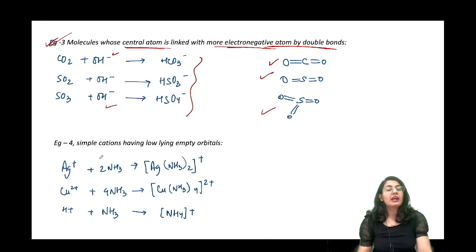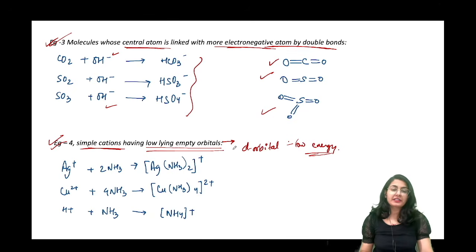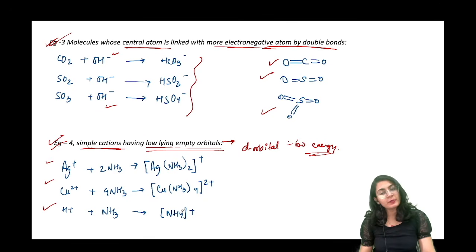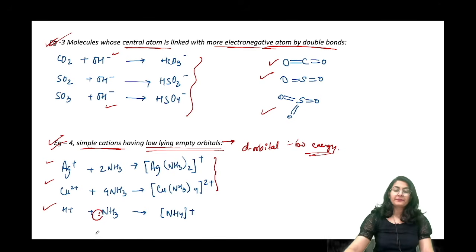Okay. Now example number 4, simple cations having low lying empty orbital. ये low lying empty orbital क्या होता है? This means readily available for bonding. So low lying d orbital, low energy d orbital जो कि readily react कर जाएगा to give you these kinds of complex formation. Okay, either it could be a d orbital in the case of these two elements, or it could be also an sp3 orbital over here which was a low energy. All right, not that high.